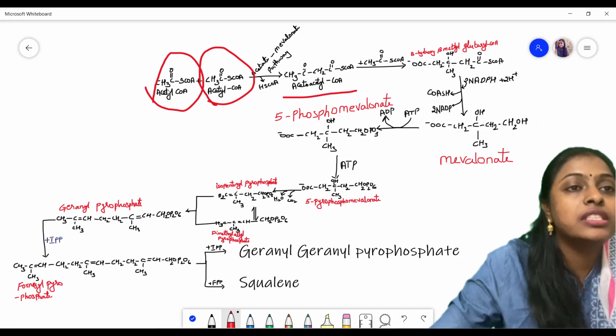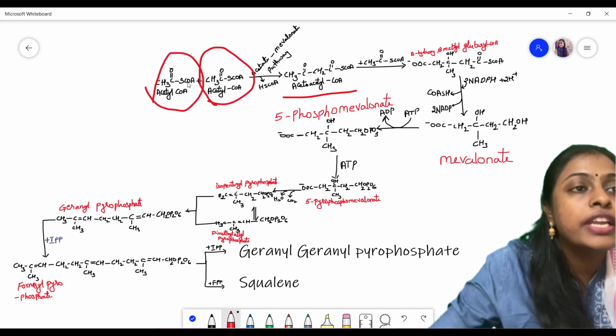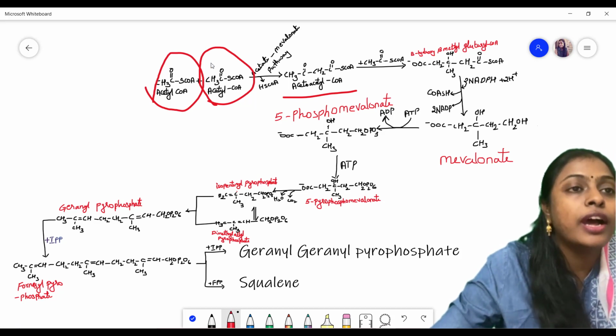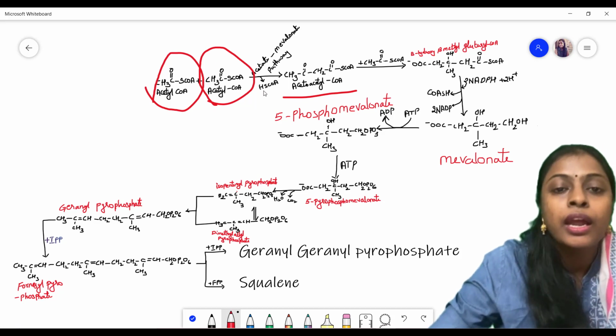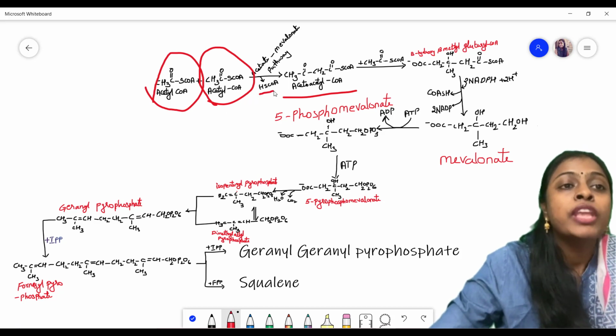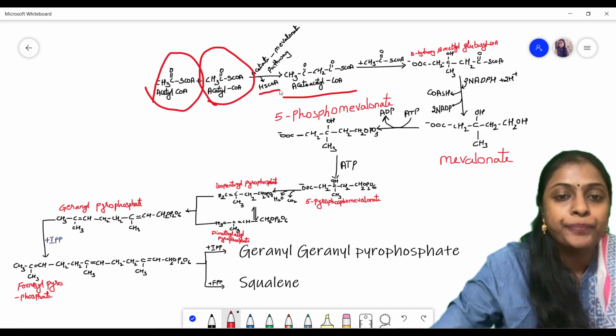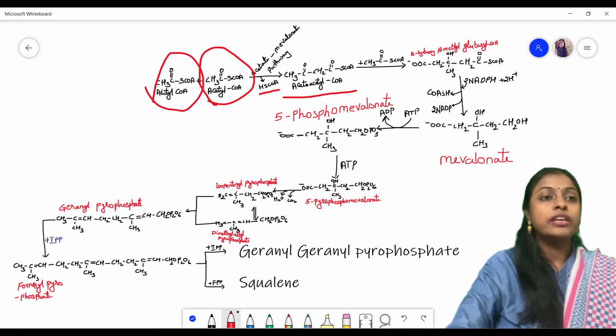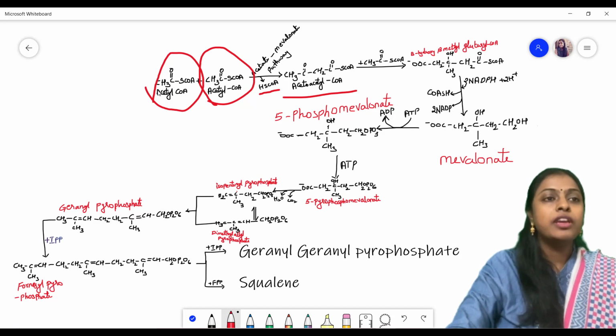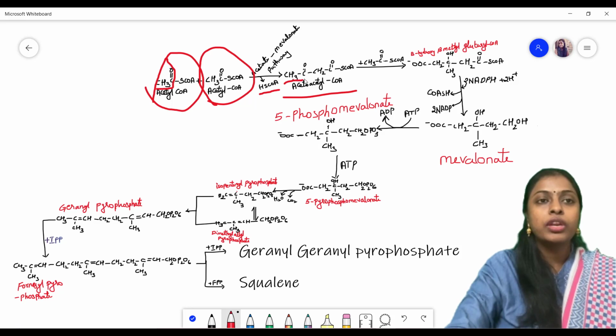If you see the structure, this is going and binding here, and not only that, when it is condensing, it is releasing HS-CoA. So here, what is happening, if you see this CH3 C double bond O is same here also. This CH3 C double bond O, you have to write that only.